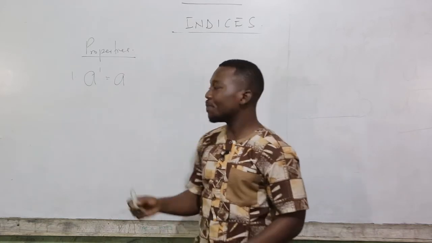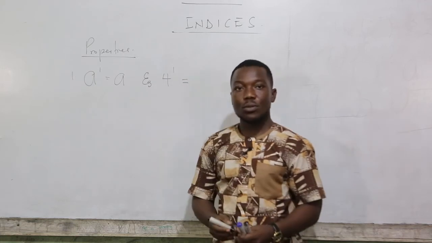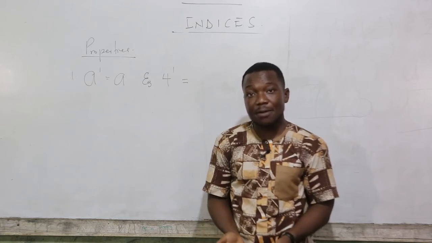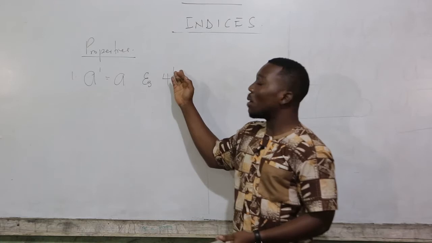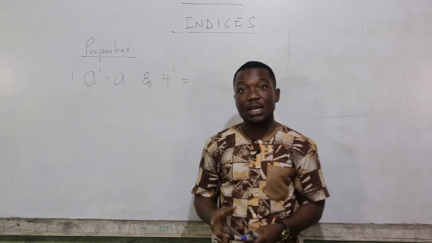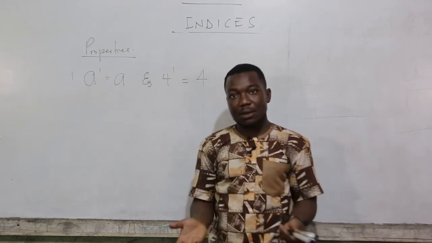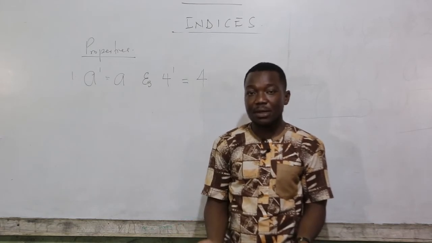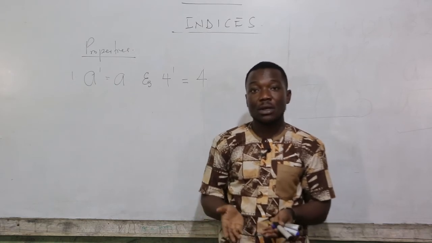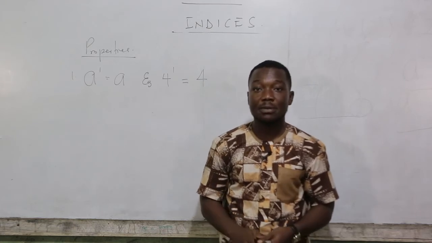Let's pick an example. What will 4 raised to the power 1 be? How many times does a 4 appear? It means the power here describes the number of times the natural number here appears. And so here too we have 4. And that is all about the first property. Any number raised to the power 1 is the number itself. And that is why in our subsequent examples, those where the powers were not written, if you remember, I wrote the 1 there for you to see the number of times they appear.